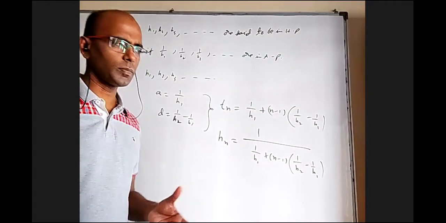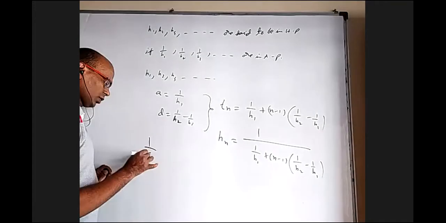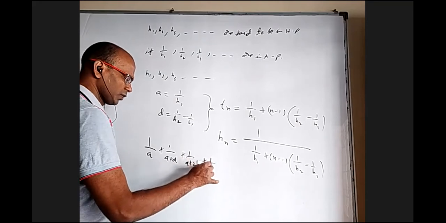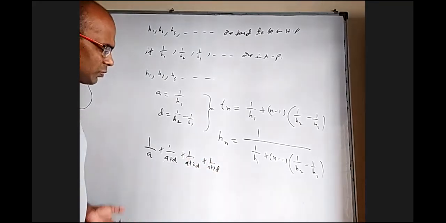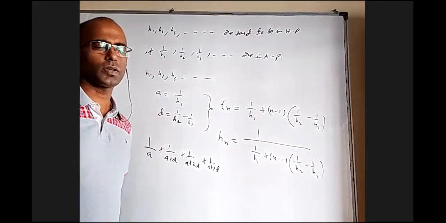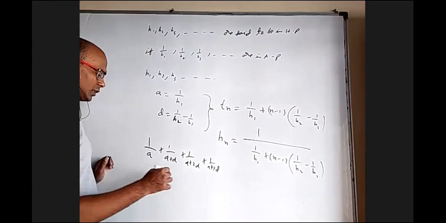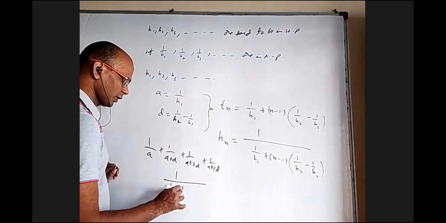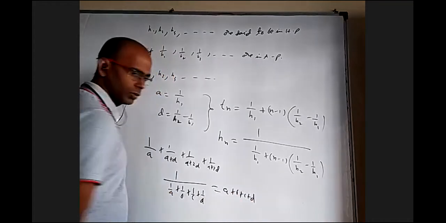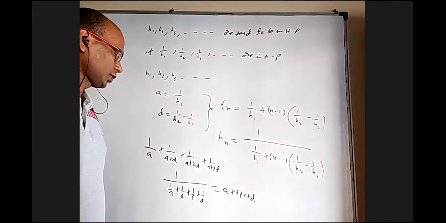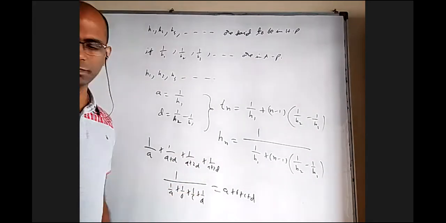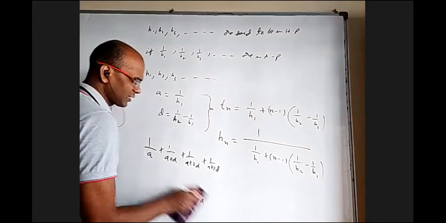We don't have any formula for the sum of n terms. That is simply because 1 by a plus 1 by a plus d plus 1 by a plus 2d plus 1 by a plus 3d and so on, there is no way that we can have one simple expression. It is not that we take the sum of n terms of AP and take the reciprocal of that. That is not correct. One may ask why. It is as good as asking whether 1 by a plus 1 by b plus 1 by c plus 1 by d is the reciprocal of a plus b plus c plus d. No, right? So we cannot take reciprocals, find the sum, and then take the reciprocal of that back. These two are not the same. As simple as that. So there is no sum of n terms formula.